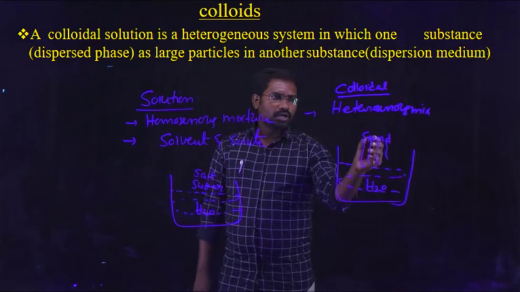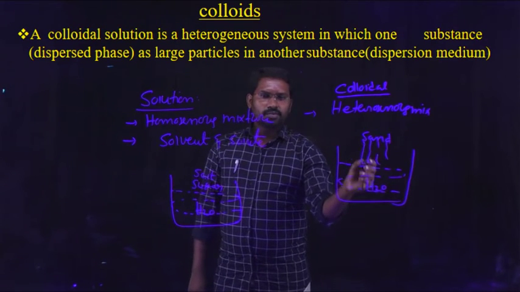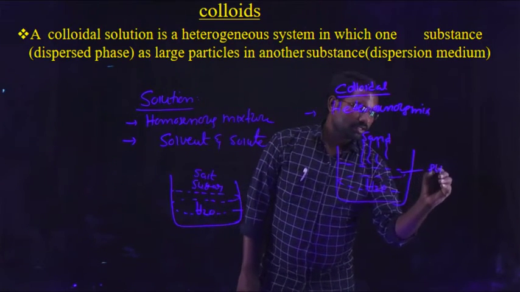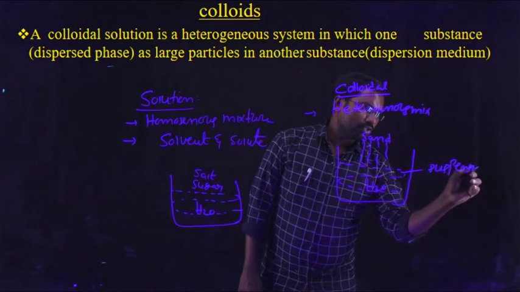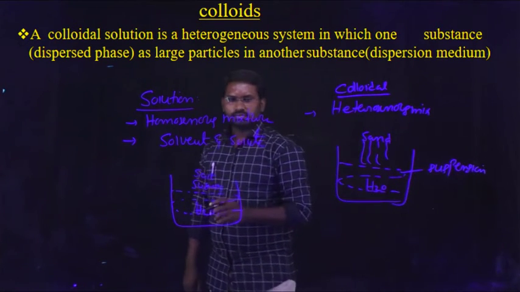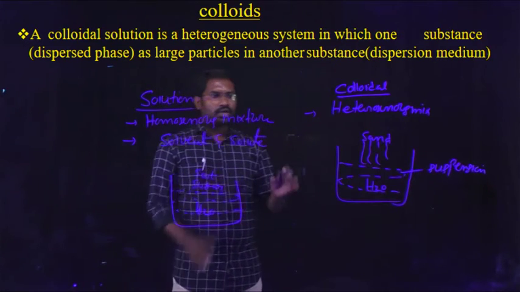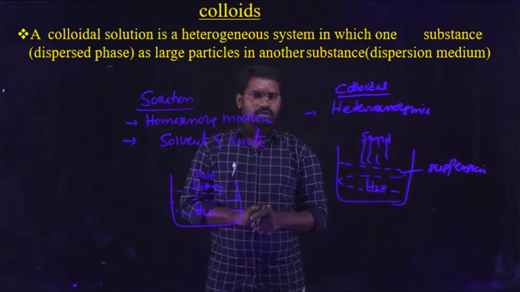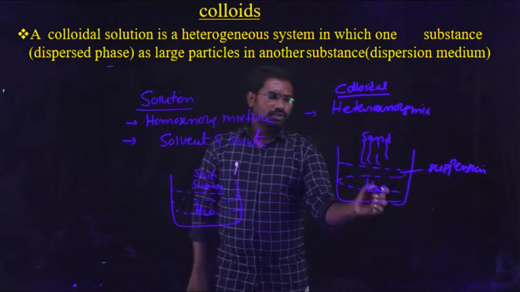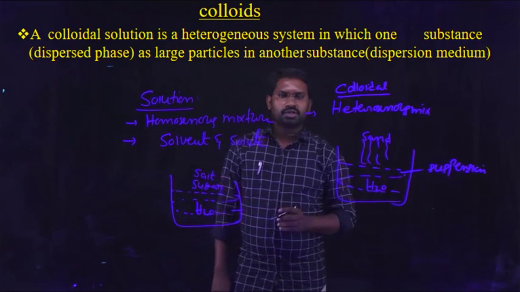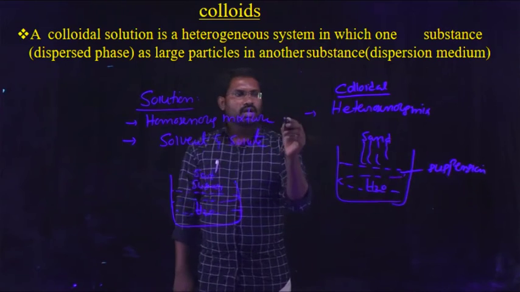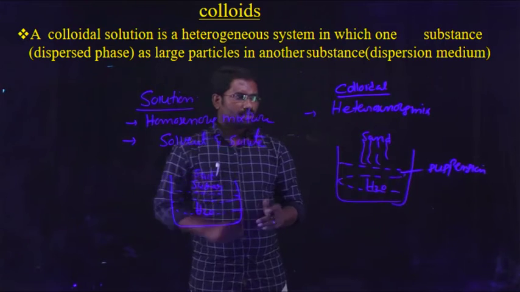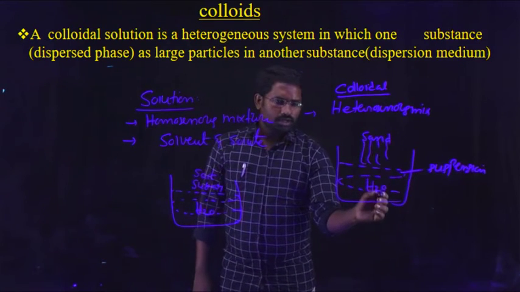In the case of sand in water, the sand does not dissolve completely; it makes a suspension. So this is a heterogeneous mixture. In a similar manner, when oil droplets are immersed in water, the oil is separated from the water. The oil particles do not merge with water, therefore these are all best examples for the colloidal solution. Therefore finally, a colloidal solution is a heterogeneous mixture, where both are separated from each other. Here sand particles are not dissolved in water.